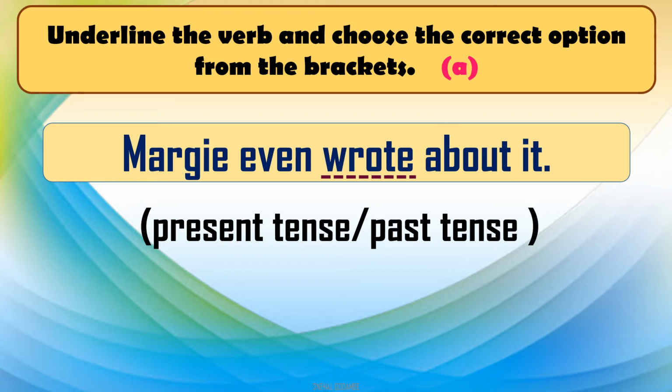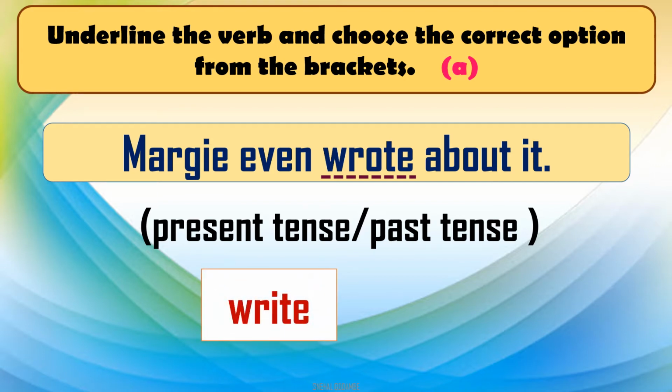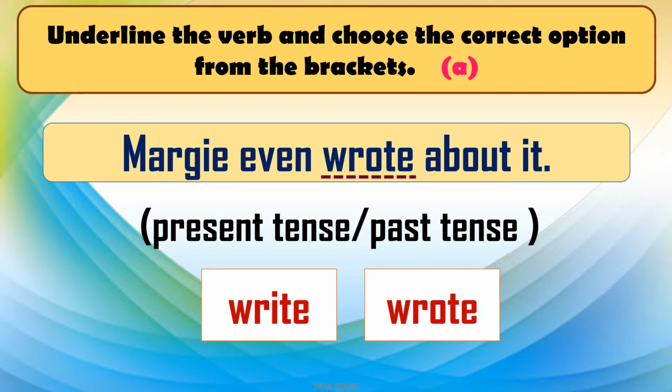As you know, wrote is the past tense of the verb write. So we will underline the second option, that is past tense. So past tense is the correct option.